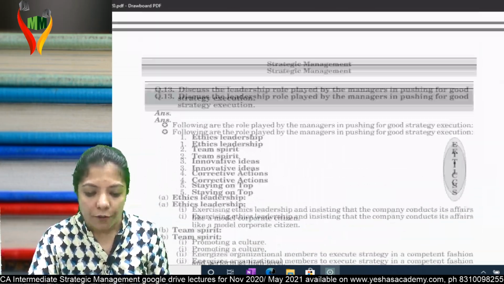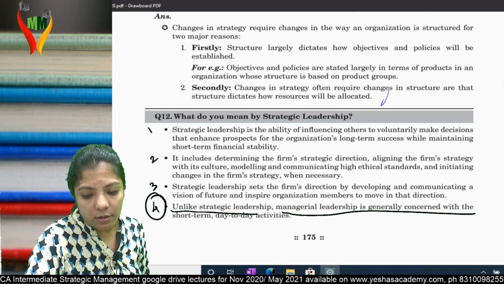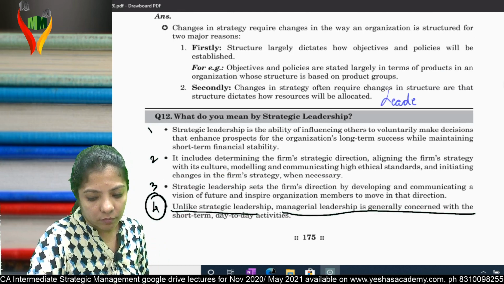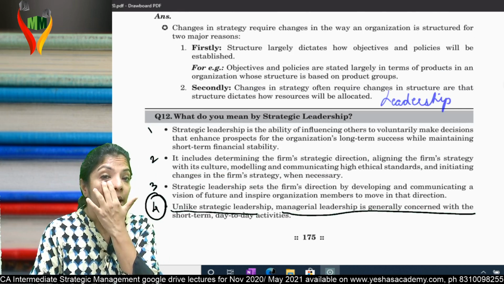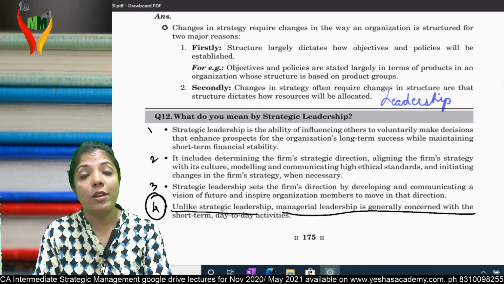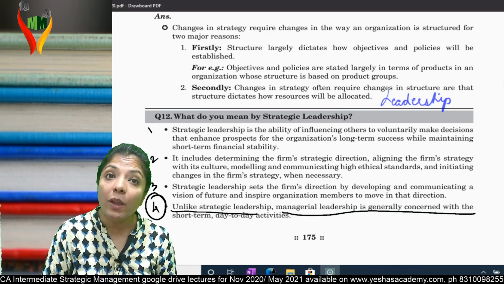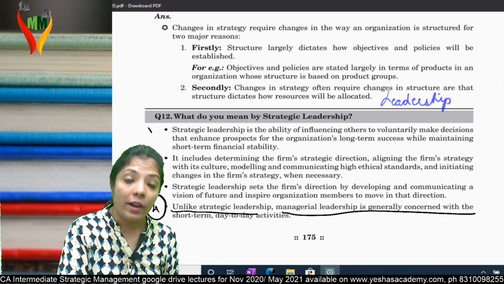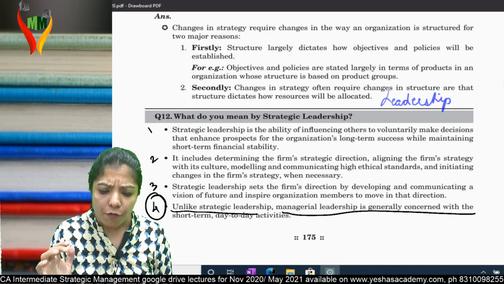Give the heading to part 2 of chapter 7: leadership. Boss, in the implementation phase, you cannot implement without leaders, because leaders keep on motivating their employees. It's very important to have leaders. Am I clear? What is the first point?